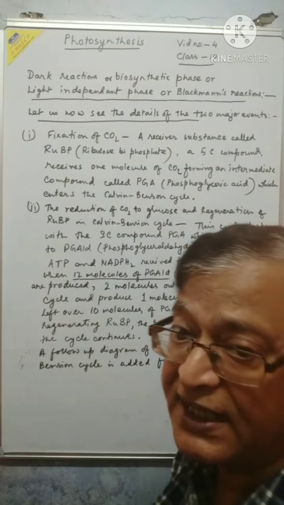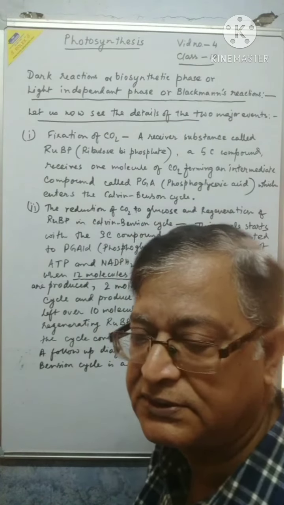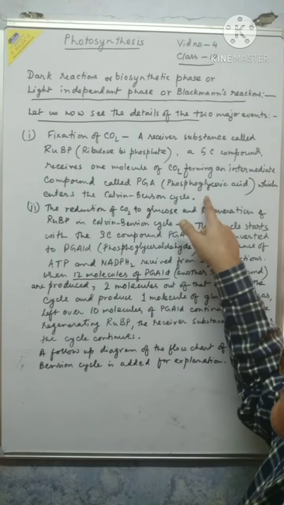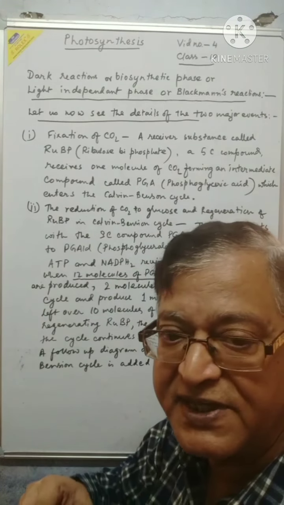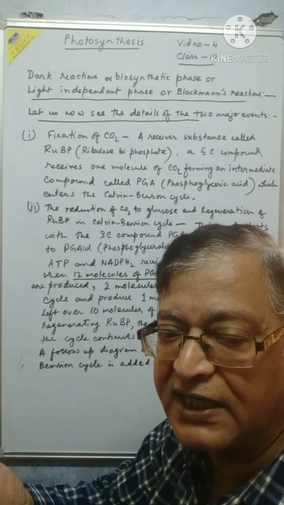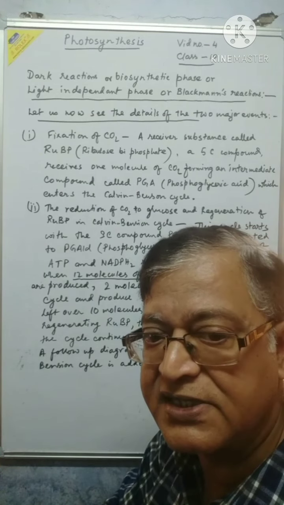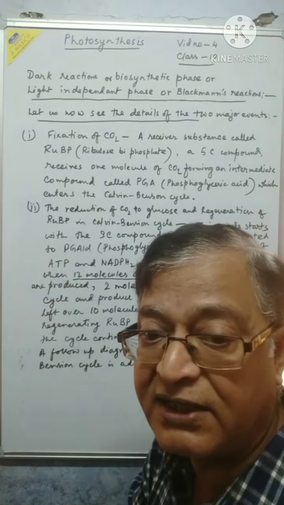This PGA is a 3 carbon compound, and when it is formed, it enters the cyclical method of Kelvin-Benson cycle.